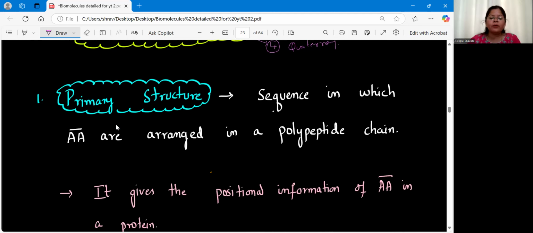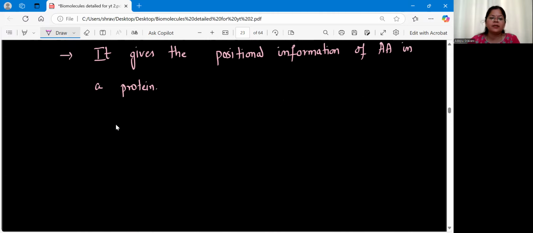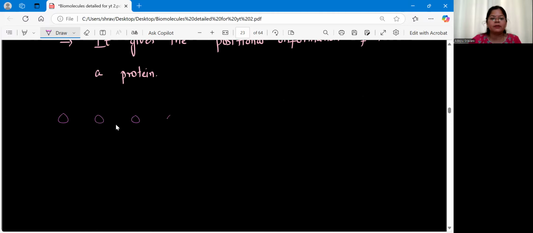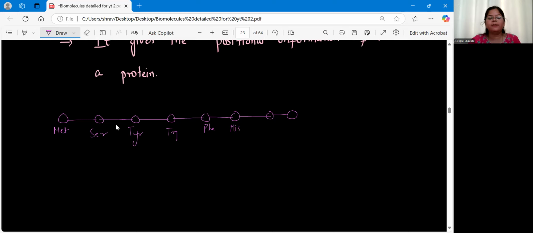Now, if you talk about the primary structure, this structure will give you simply the sequence of amino acids. That means, say for example, I have written like this. So first one is methionine. Next one is serine. Next one is tyrosine. Next one is tryptophan. Then next one is your phenylalanine. All right. Then, so like this. And all of them are bonded by peptide bonds. Clear? So let me complete this. Histidine and threonine. And then cysteine.